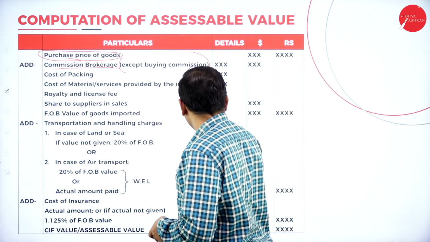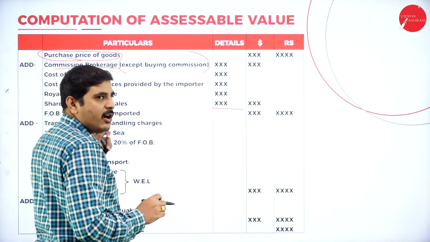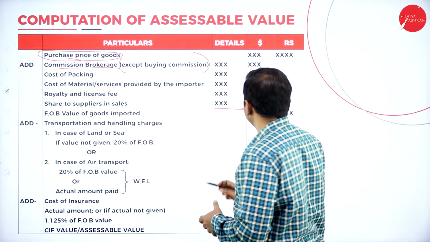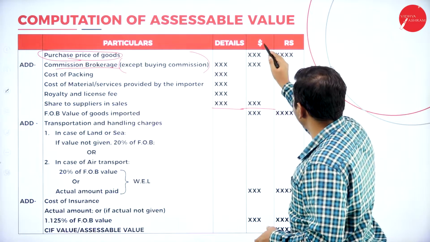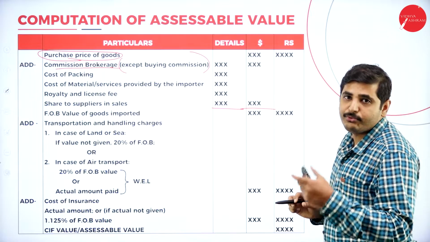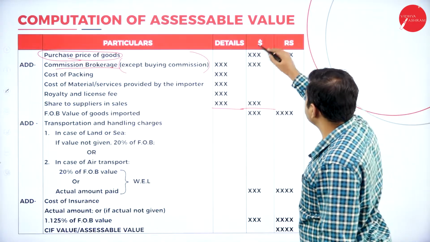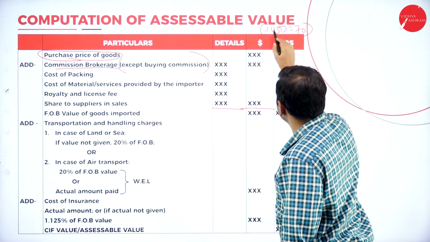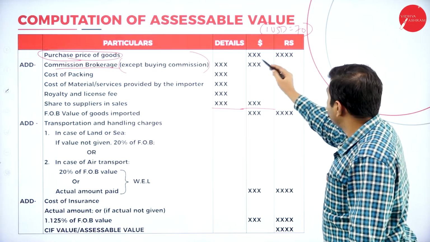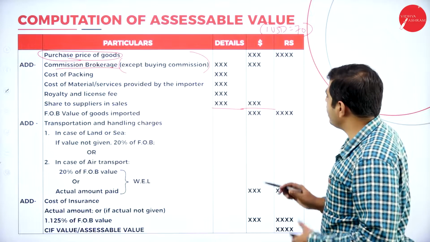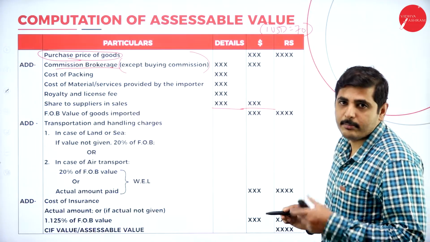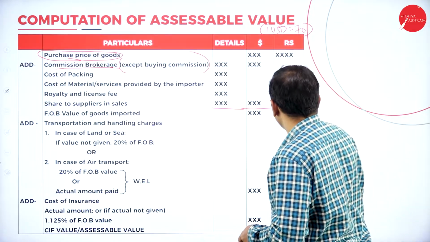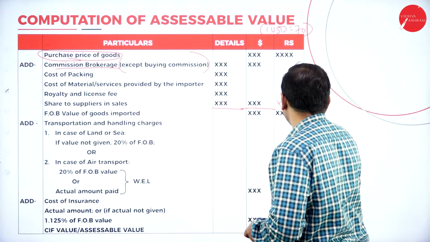Next point. If you add all the amounts, you will get the FOB, free on board value. So we get the total amount of FOB. Again we have to convert. They will give it in foreign currency, so we have to convert to Indian currency. Let's assume $1 equals 70 rupees. We have to convert the number of USD into the value in Indian rupees. So now we get the amount here. Add this, and we get the final amount.